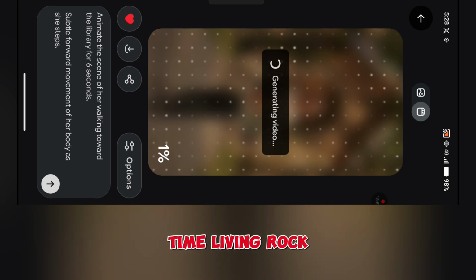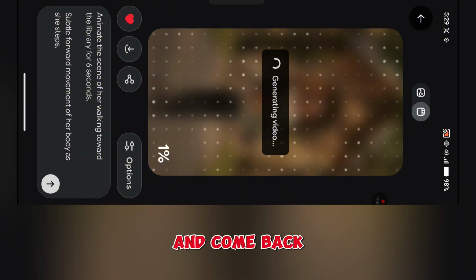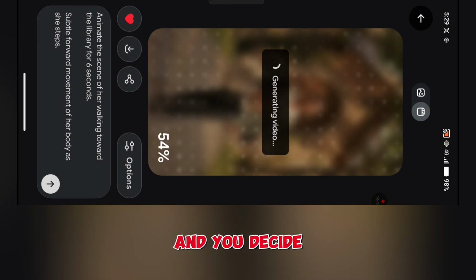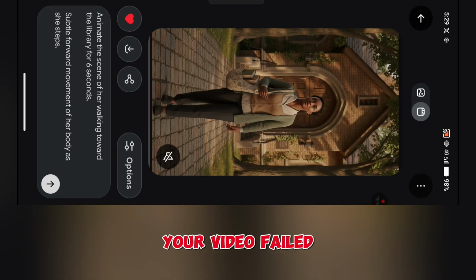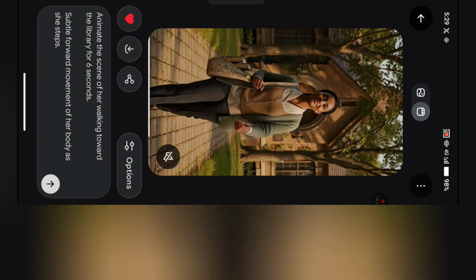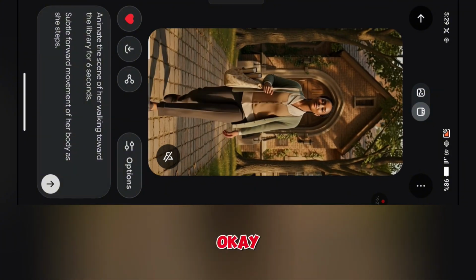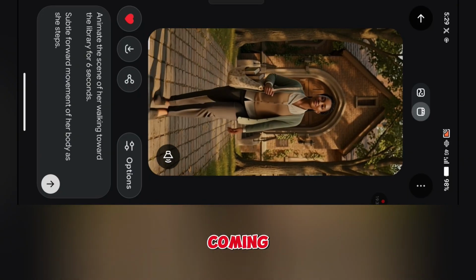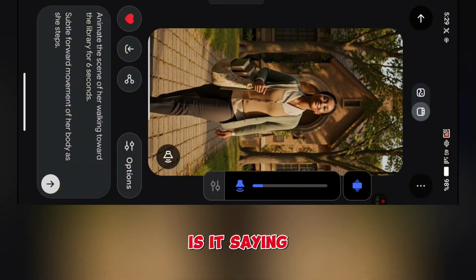Sometimes, leaving Grok is not a good idea. Grok is not like Wix that you can leave and come back. So sometimes you're just going to have to wait here for it. Let's wait till it has started counting. Sometimes it can count up to 50 and you decide to leave, but when you come back, it's going to tell you that your video failed. So I love waiting here. So this is it. Okay, let's see the sound. Is it saying anything?